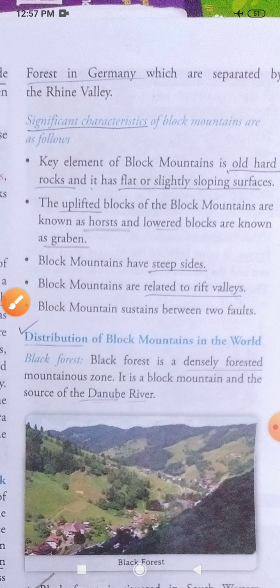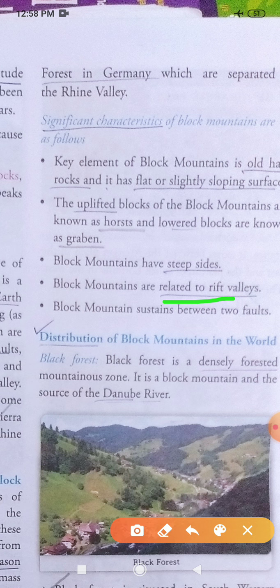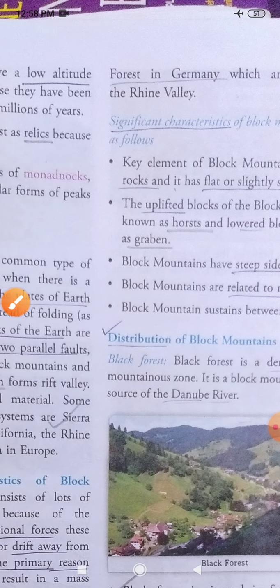Okay, now look at the next one. Block mountains are related to the Rift Valley. Related to Rift Valley means what? Let us try to understand. Wherever block mountains are found, rift valleys are also found nearby, and wherever rift valleys are found, block mountains are also found. They are always found together, so they are related to each other. Next, block mountains sustain between two faults. Whenever there are two faults, or two cracks, block mountains may be found in between.